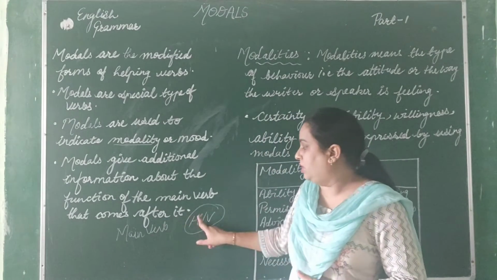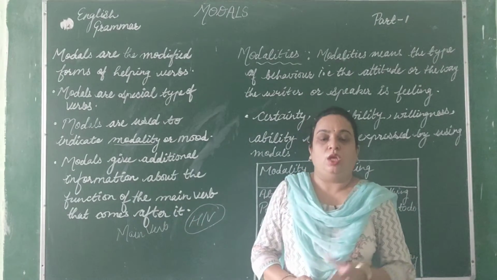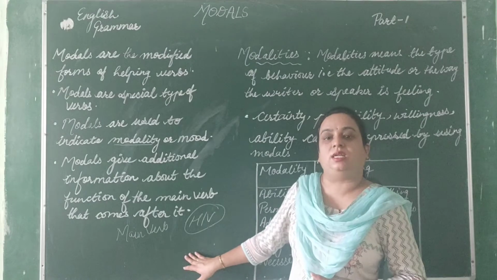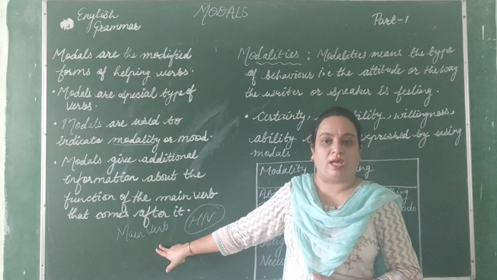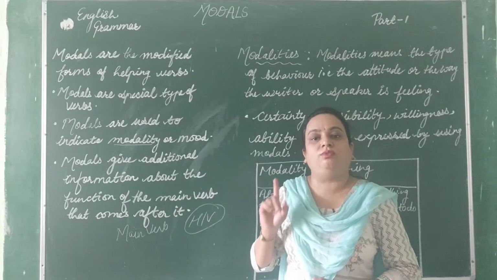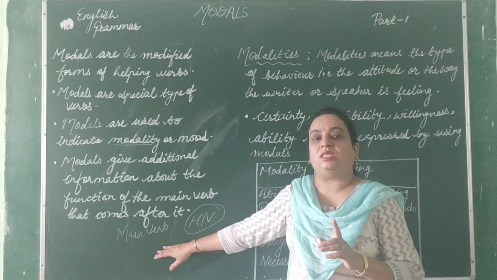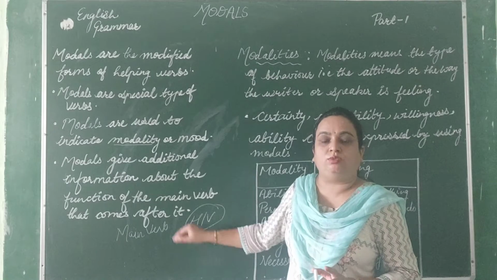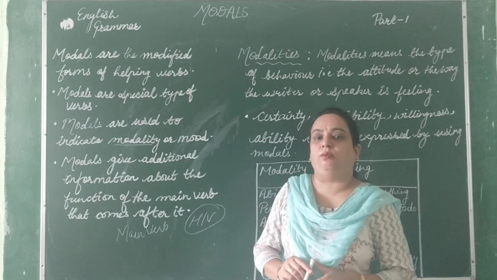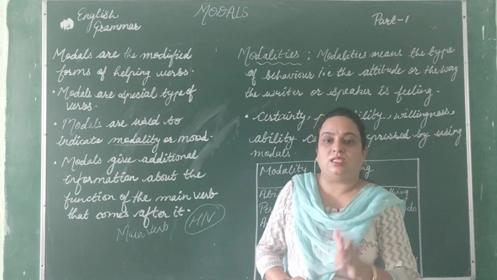So what we have to do? We have to combine both of them, modals with main verbs. Always remember that whenever we use modals in a sentence, we have to use a main verb with that, right? And we have to carry the base form of the main verb, meaning the verb's first form, because this is a rule that after modals we will not use any second form or third form of the verb. So base form we have to take and form the sentences. Clear? These are very important points.